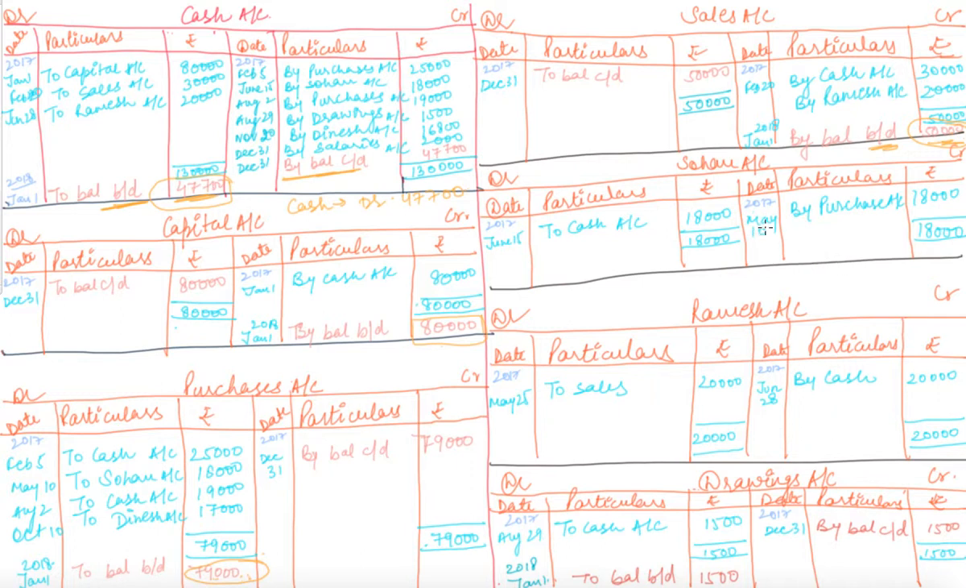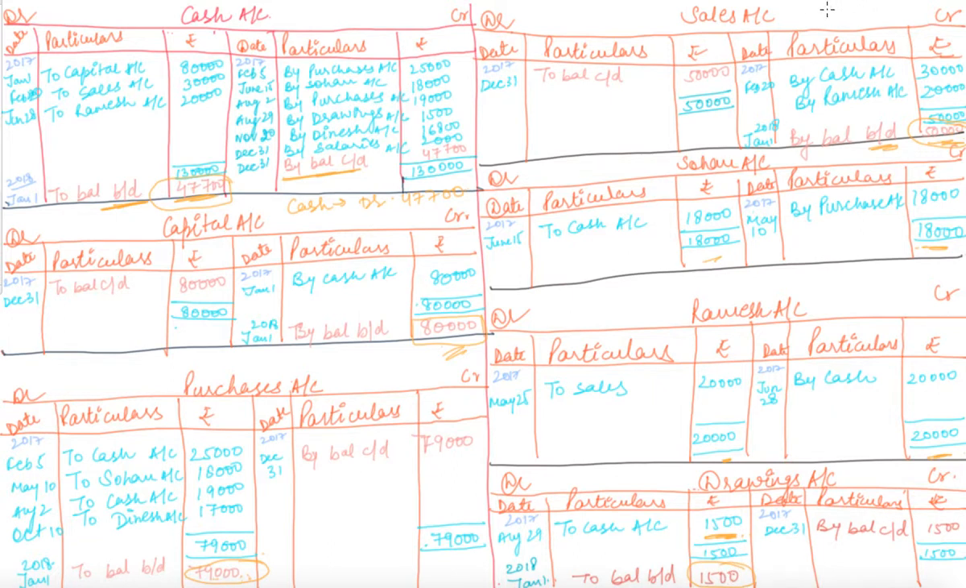Coming towards the next, Sohan's account, to whom we have paid in full, so there will be no more balance. Similarly, in Ramesh's as well, the payment is made fully, so there will be no balance. Now coming towards the drawings account, where we have 1,500 as our balance BD on the debit side, right? Just like the capital account will always be credited, our drawings balance will always be debited.